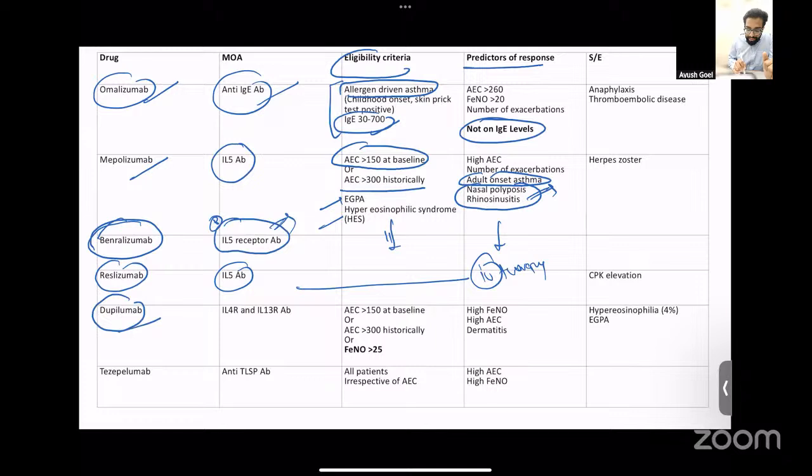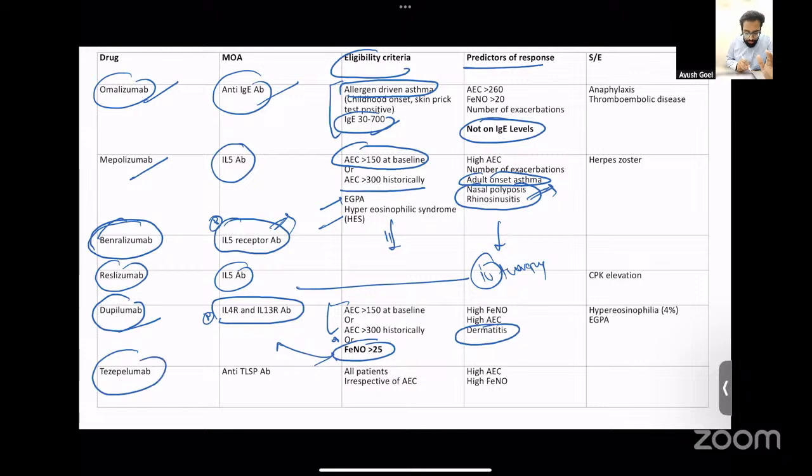Next molecule is dupilumab. Dupilumab is an IL-4 and IL-13 receptor antibody. One most important thing is that in the eligibility criteria of dupilumab, you have FeNO. Dupilumab is the only molecule that can be given if the FeNO is more than 25. For all the other molecules, you need a high AEC value. But for dupilumab, only a high FeNO level is also sufficient to administer dupilumab. Also, it works better if the patient has dermatitis. The AEC values for dupilumab are similar to that of mepolizumab.